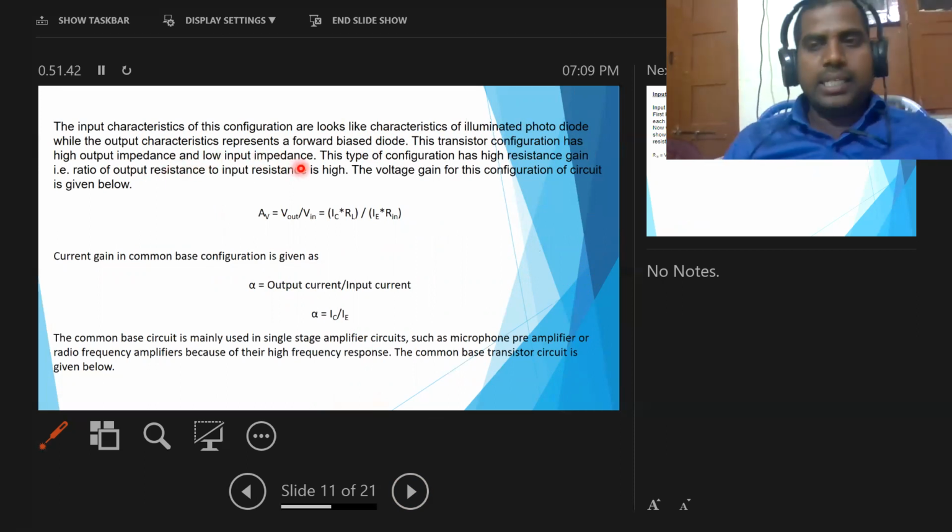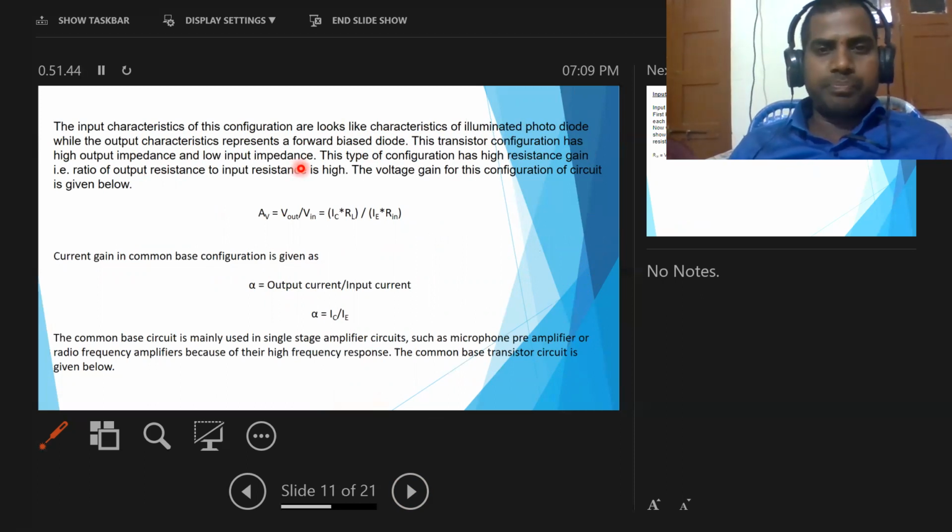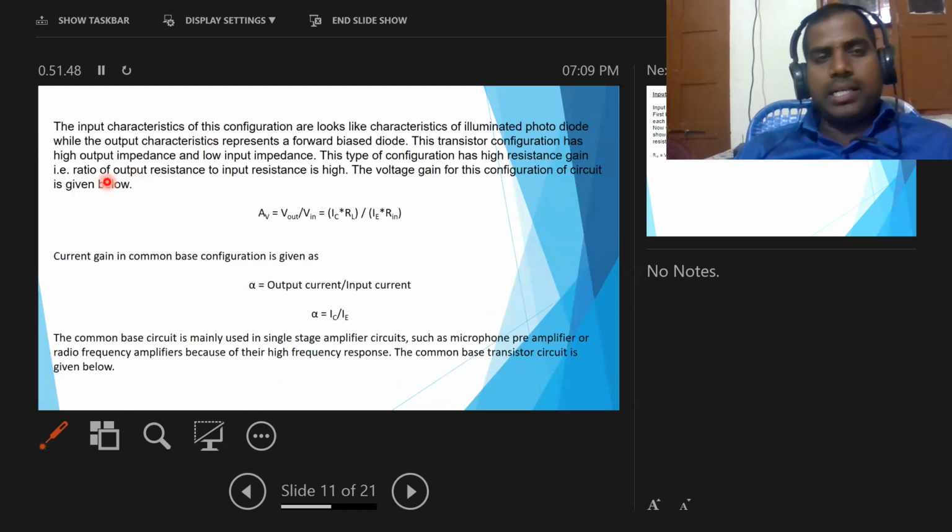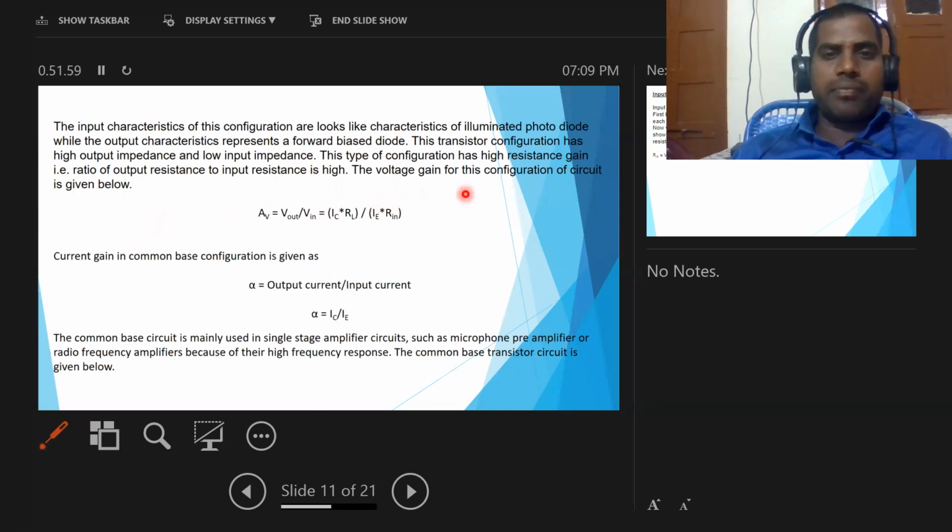So in the common base configuration, the transistor has high impedance at the output side and low impedance at the input side. This type of configuration has high resistance gain, that is, the ratio of output resistance to input resistance is high.